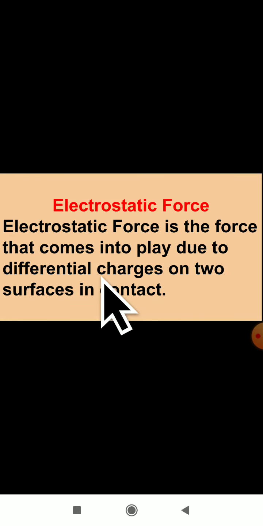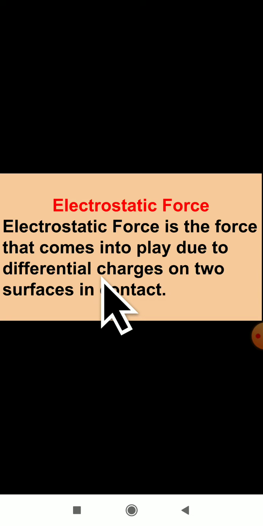Dear students, today we will study the electrostatic force. As you all know, some objects will produce electrical force. You may experience this in your home when you comb your hair, and after combing the hair, if you hold the comb near pieces of paper, they will get attracted. You may have done this activity. You can even do it now.